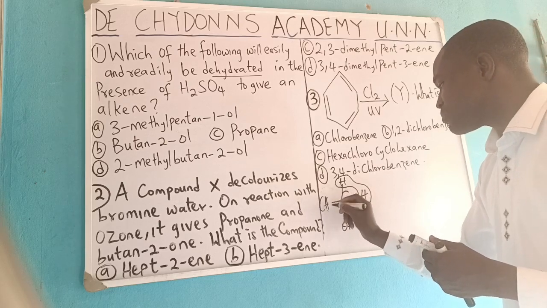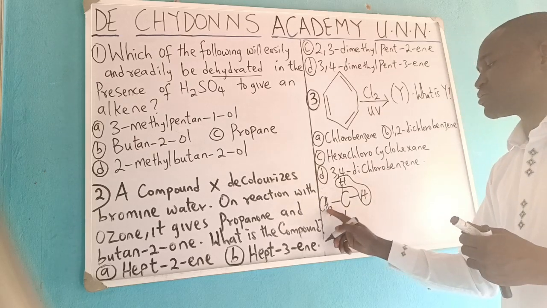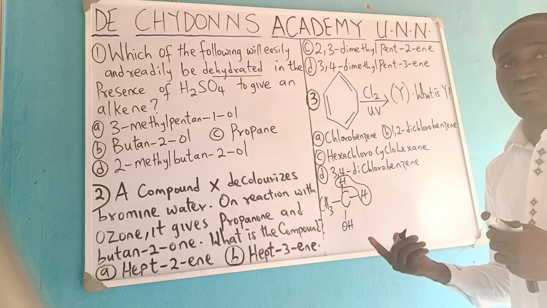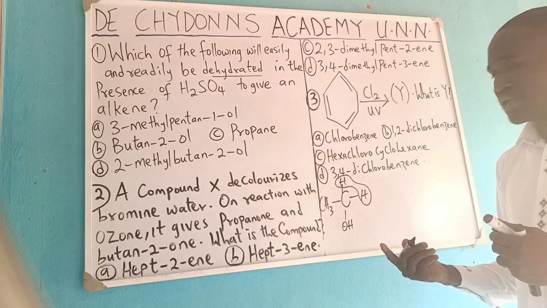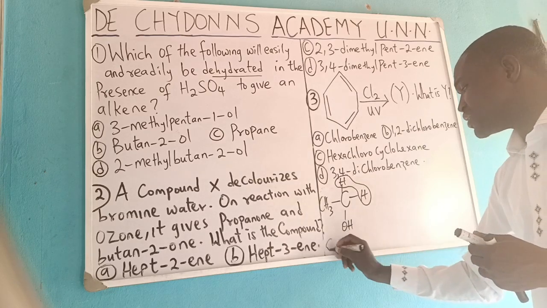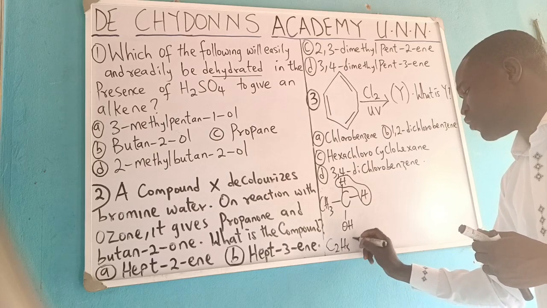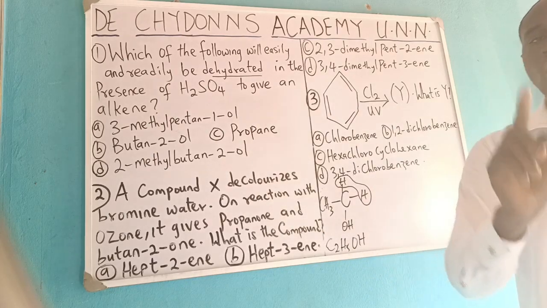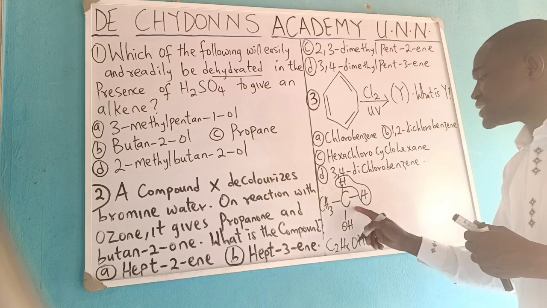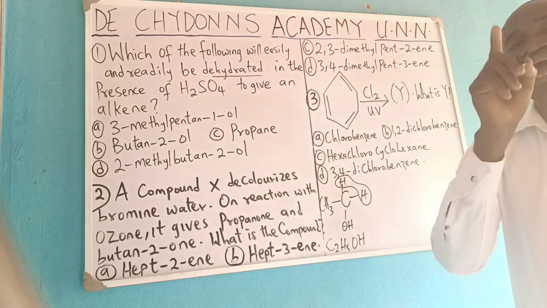So if I write something like this, it means methyl. That is about this R. Are you getting what we are saying? And so this is like saying C2H5OH, which you call ethanol. So that means ethanol is a primary alkanol.